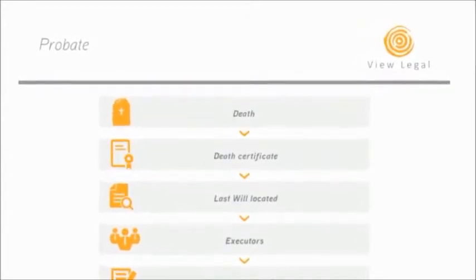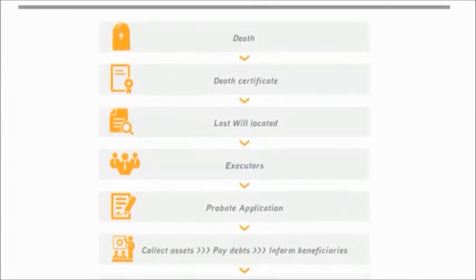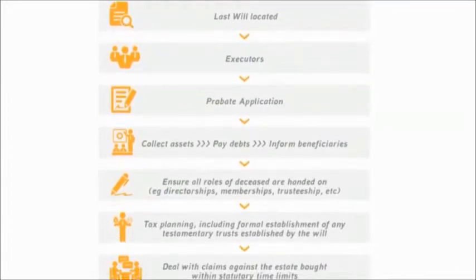Now, this is the person that you appoint to actually regulate the entire operation of your will. Their main responsibilities will be to actually find the last version of your will, the last original will, collect in all the assets of the estate and pay any liabilities. Depending on the value of your estate, there may actually be the obligation to obtain probate of the will, and again, this is a job for the executor and trustee.